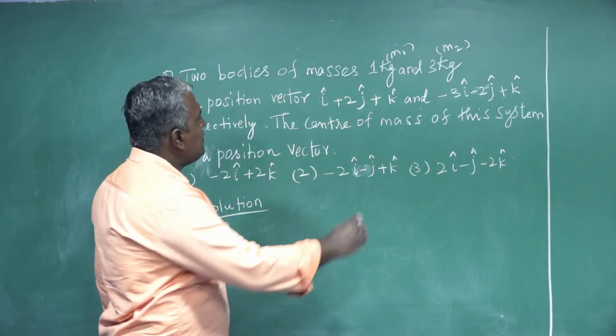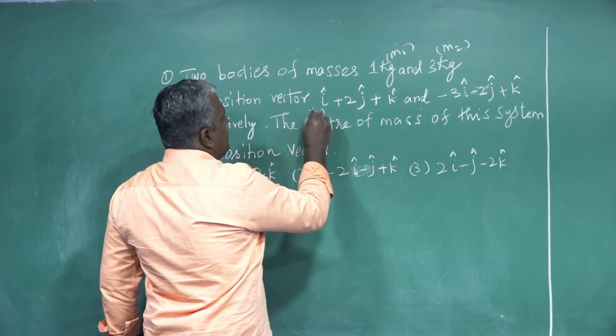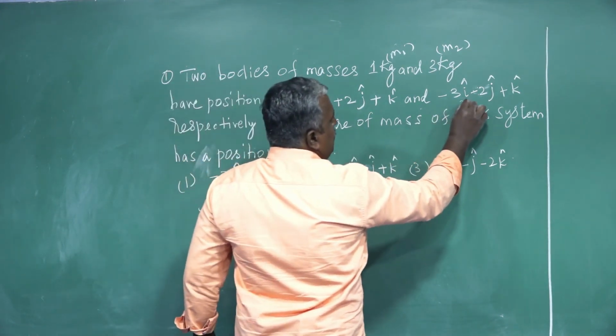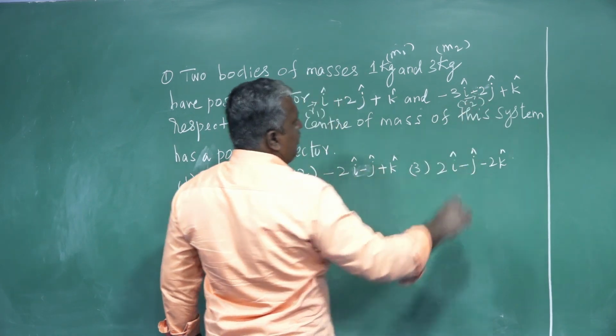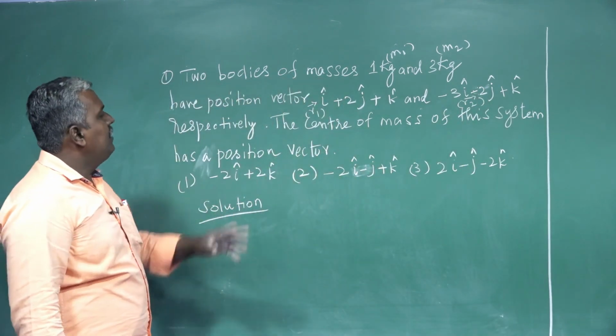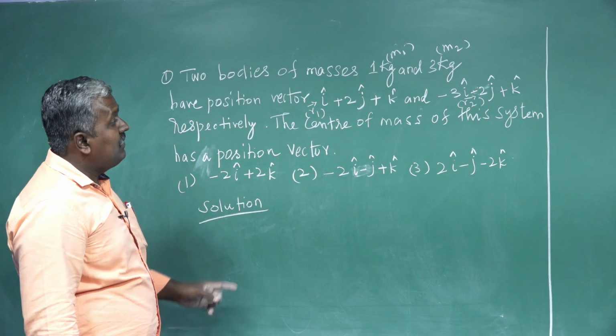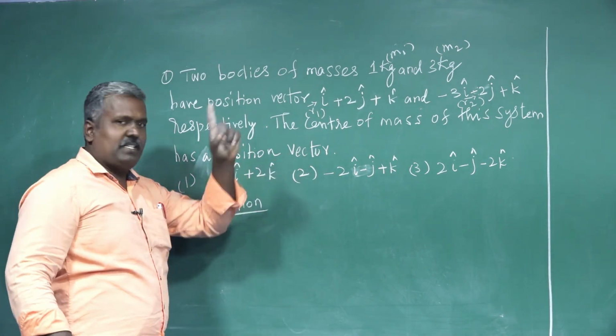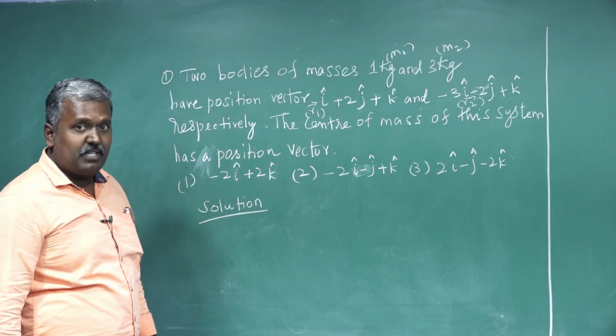Just consider this is R1 vector, this is R2 vector, respectively. The center of mass of this system has a position vector. I already told you about RCM, remember or not?